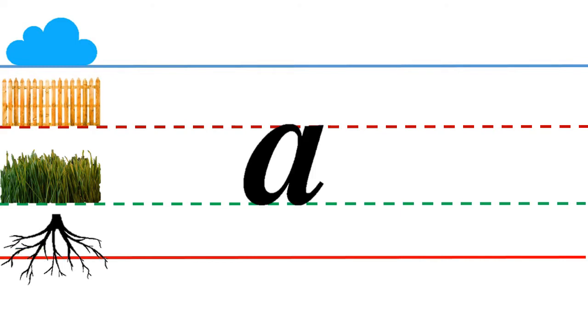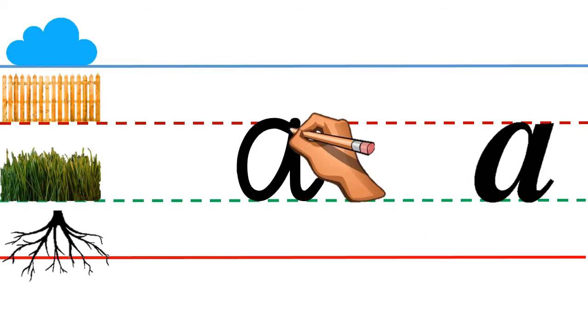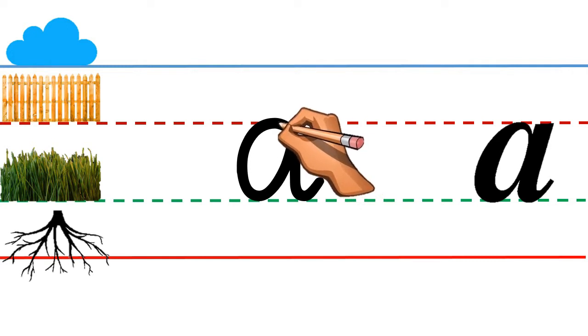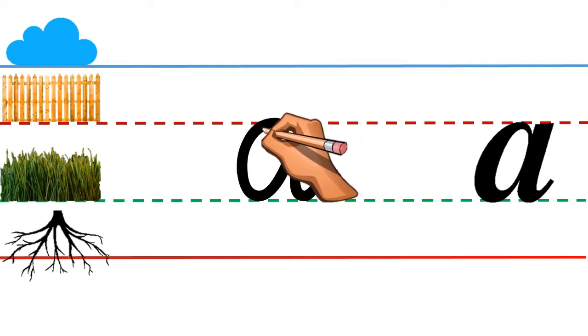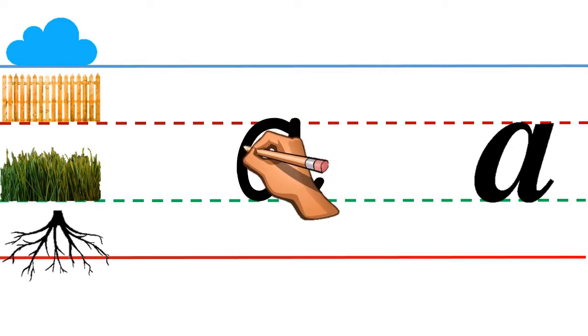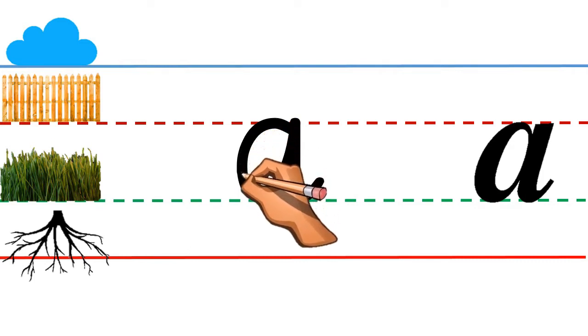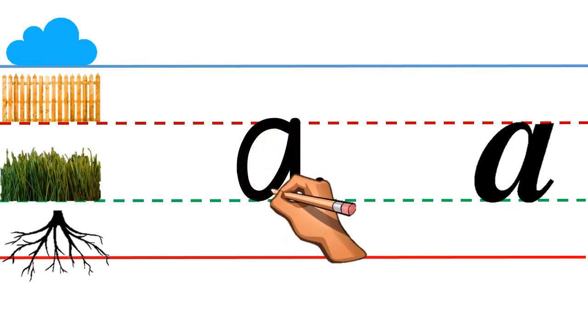Today we will learn formation of small letter A. Put your pencil on the fence line. Make a curve. Come down. Touch the grass line. Go up.